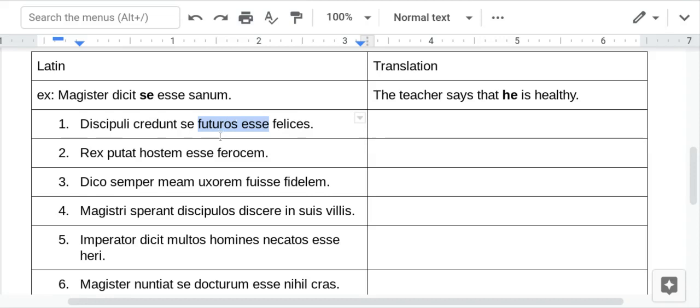But this is the future infinitive of to be. So, as a recap, in these types of sentences, you just translate it like it's a future tense verb. So the students believe that they, and the "say" repeats the students, will be.